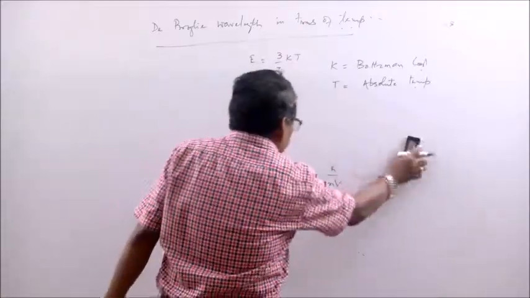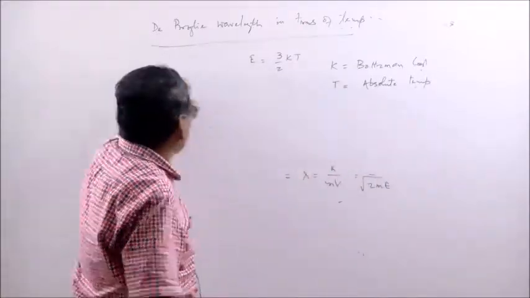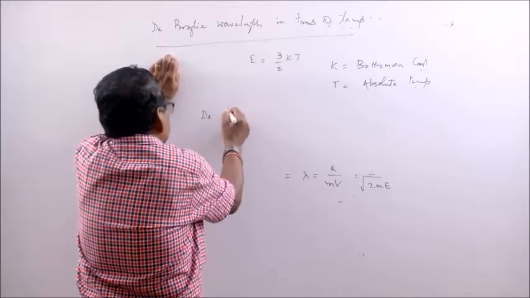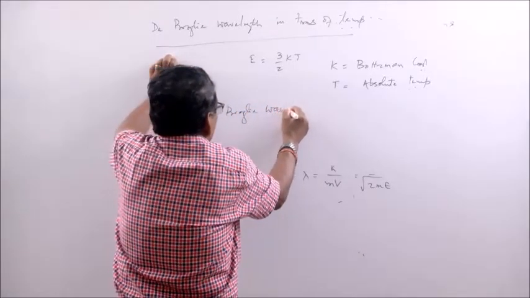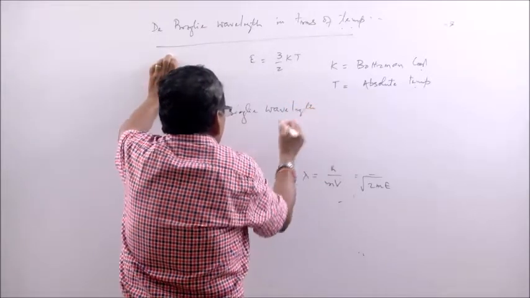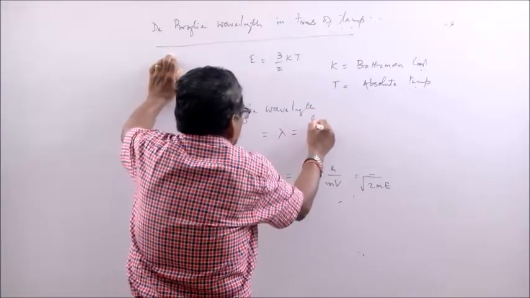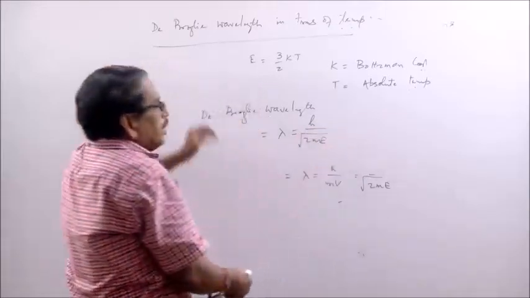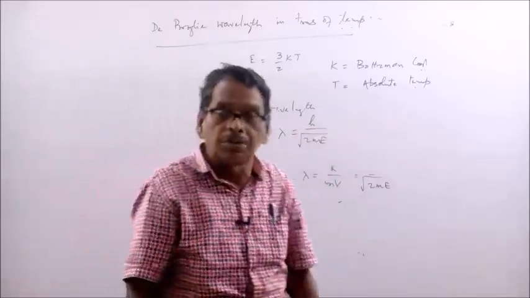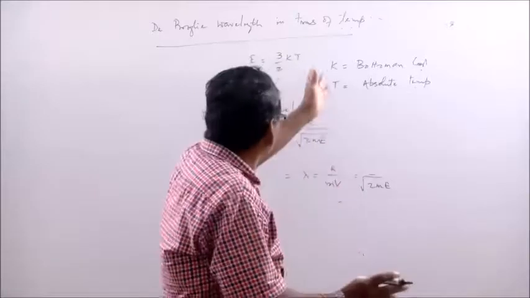Now you can put the value here. So, your de Broglie wavelength lambda is equal to h by root over 2mE. Now, here you can put the value of E in terms of temperature.